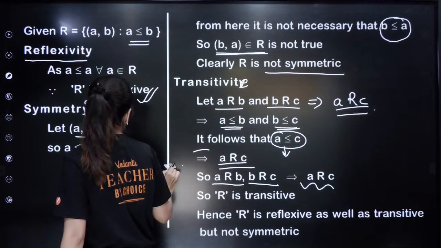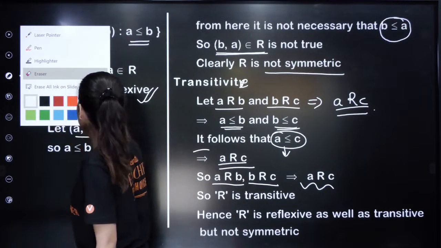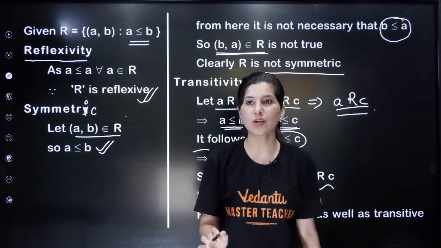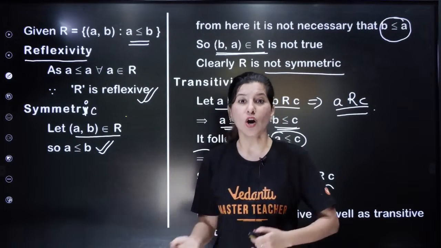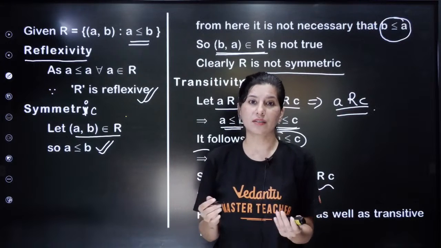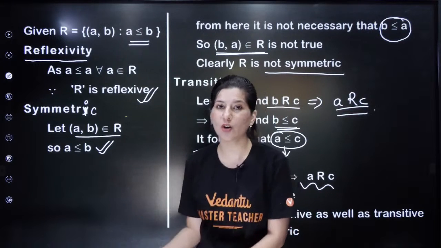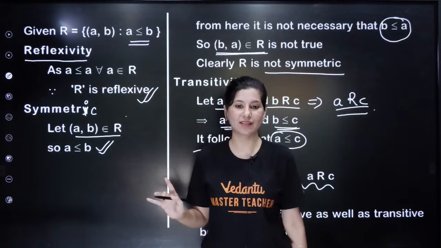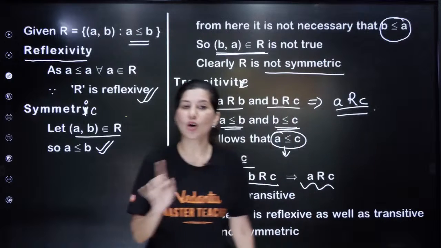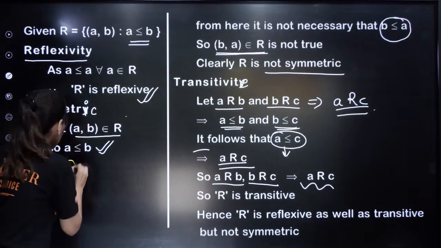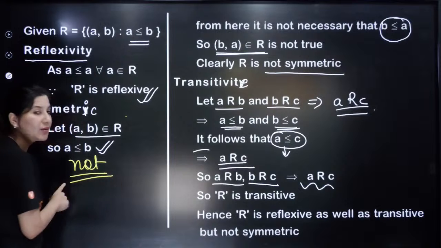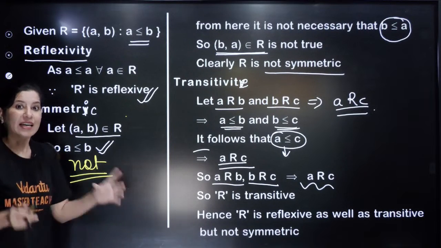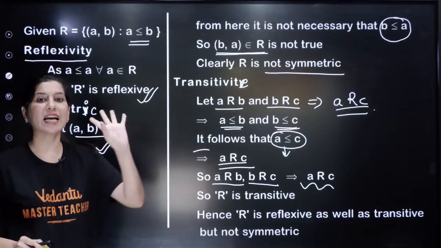In questions where they are asking you to show that it is not symmetric, or to determine whether the relation is symmetric or not, and you know that you are proving that it is not symmetric, when you are doing questions about not symmetric, not reflexive or not transitive, then it is fine to prove it with the help of one example.